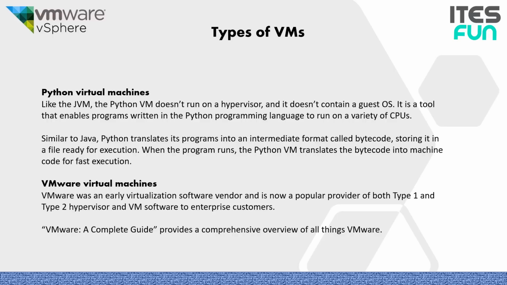VMware virtual machines. It was an early virtualization software vendor and is now a popular provider of both Type 1 and Type 2 hypervisor and VM software to enterprise customers. There is a VMware complete guide that provides a comprehensive overview of everything under VMware. Also, we can say that VMware is the king of virtualization in the market. Although we have Google Cloud, Azure, and everything else in the market, the stability, the performance, and the speed which VMware is providing, we can't get anywhere.